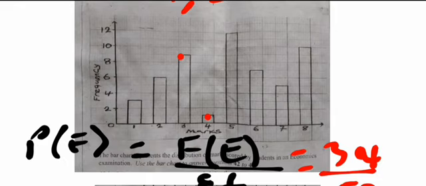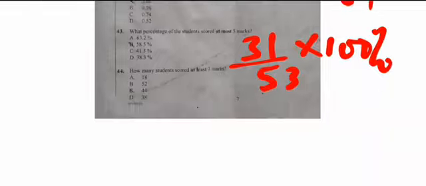Then plus that of 8, which is 10 here, and that gives us 44. That means the number of students that scored at least 3, that is 3 and above, are 44 students. Option C here is correct.